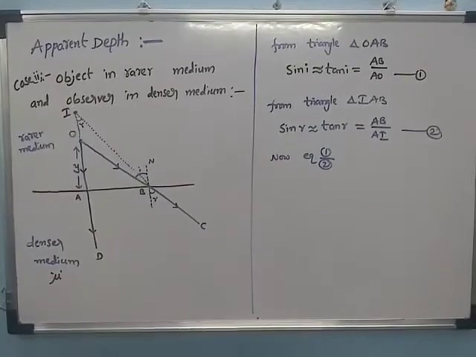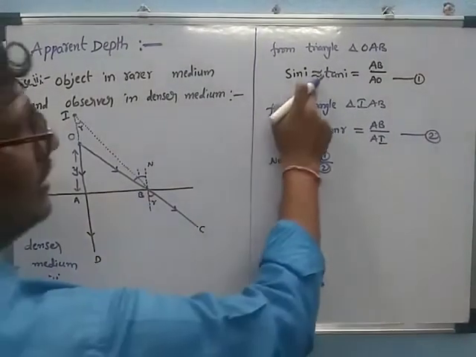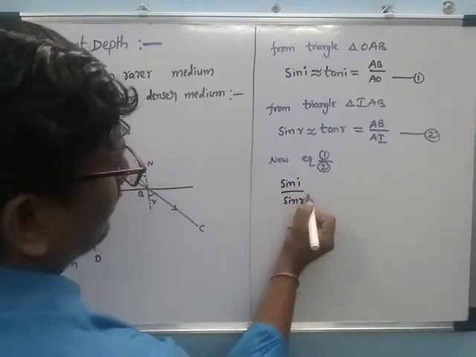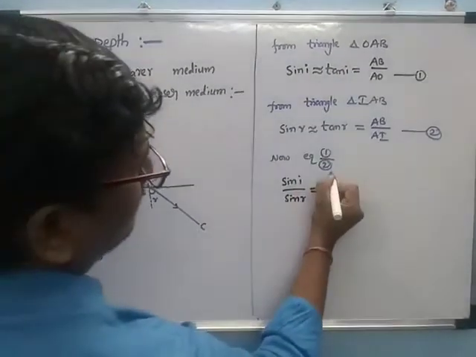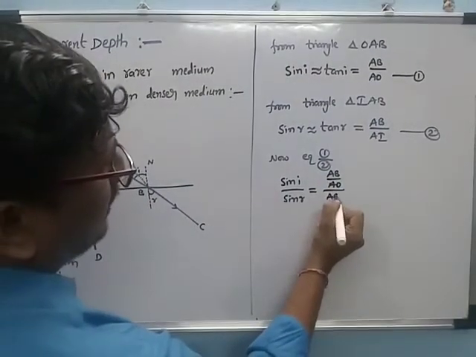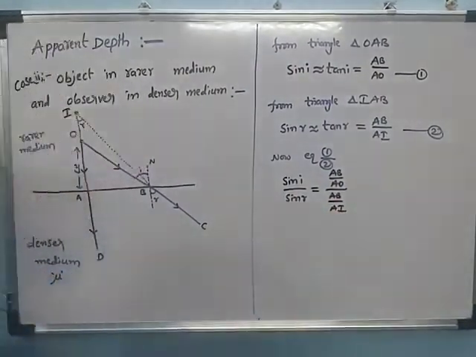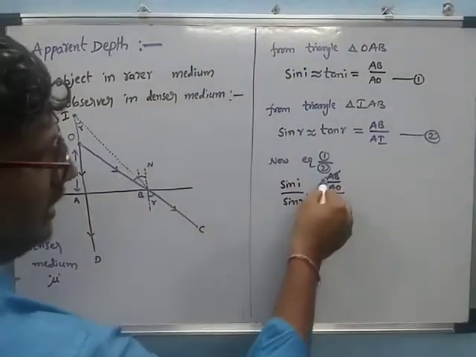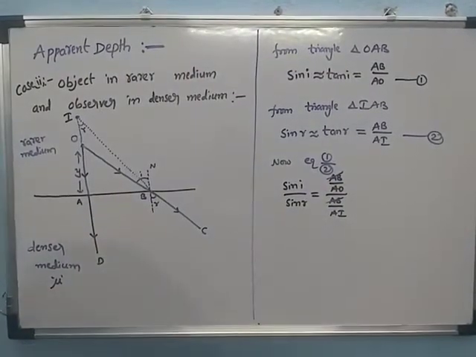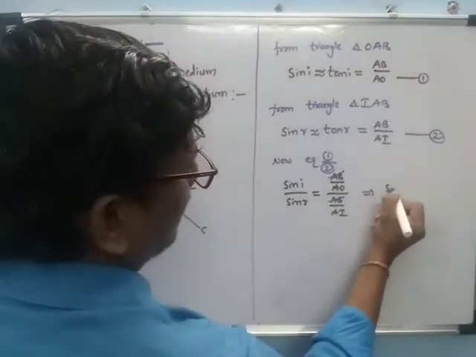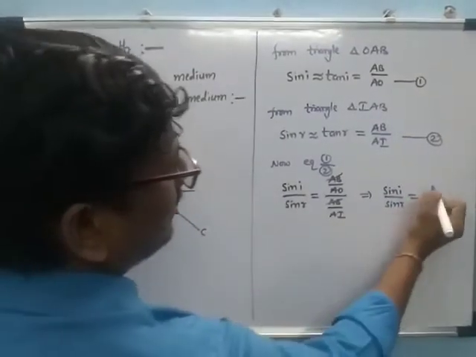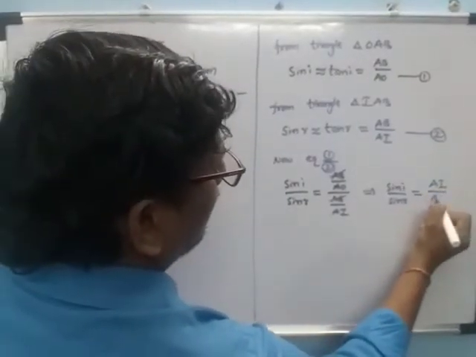Equation 1 divided by equation 2. In equation 1, sin i by sin r is equal to AB by AO divided by AB by AI. Observing here, the AB gets cancelled, and the denominator of the denominators takes the numerator. That implies we can have sin i by sin r is equal to AI by AO.